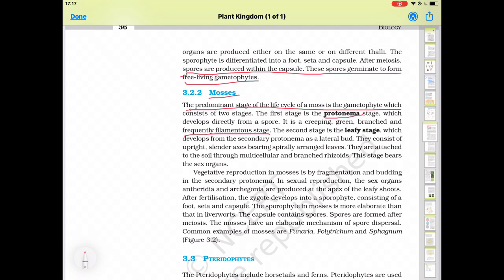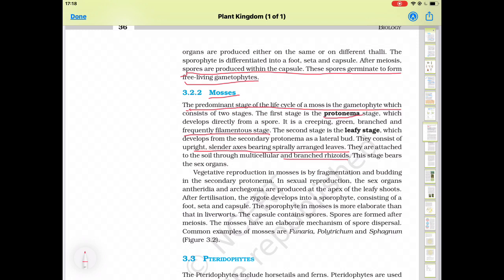They consist of upright slender axes bearing spirally arranged leaves. They are attached to the soil through multicellular and branched rhizoids. Rhizoids act as roots. The leafy stage bears the sex organs.